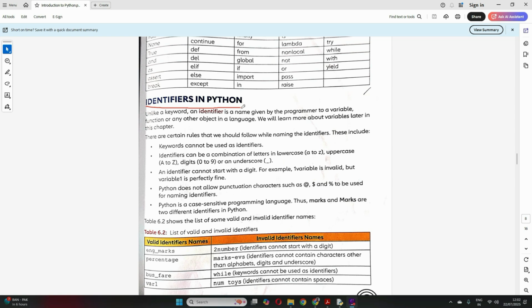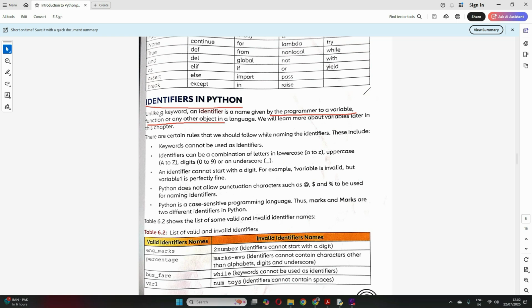Identifiers are the names given by programmers, not only to variables but to functions or any other object in our language.